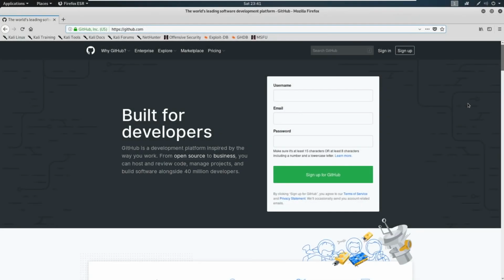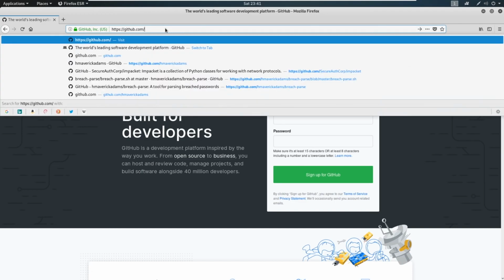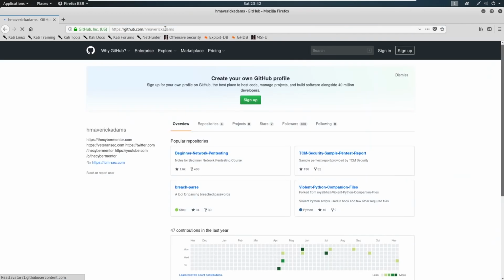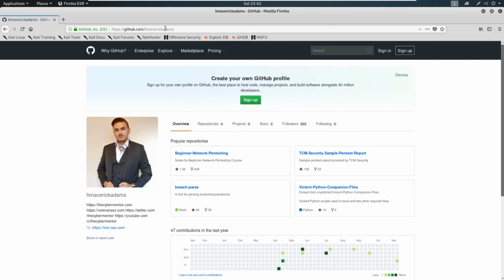Okay, so I would like you to go out to github.com. And then once you're there, go ahead and just do a /h Maverick Adams, HMAVERICK Adams, and hit enter. And you can see me in my snazzy photo here. But what we're after is, I want to show you a tool that I wrote called Breach Parse, and we're going to walk through what it does. Now go ahead and click on Breach Parse.